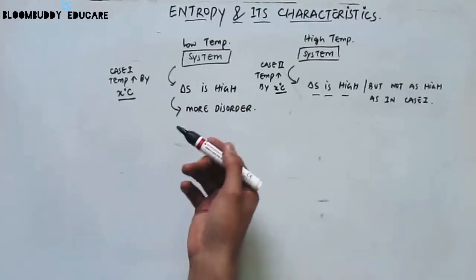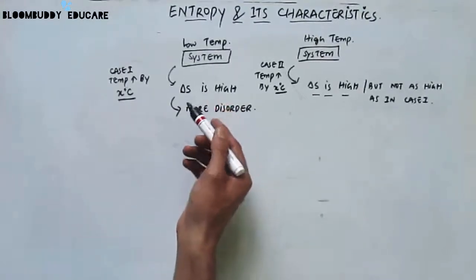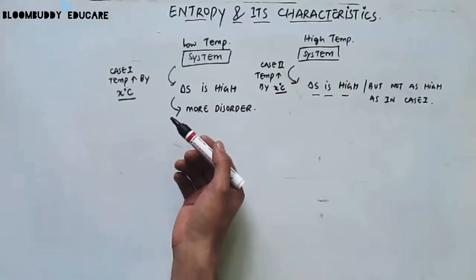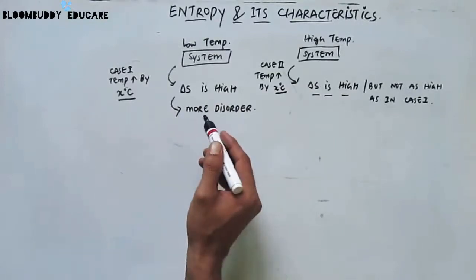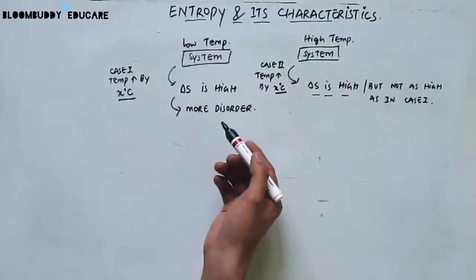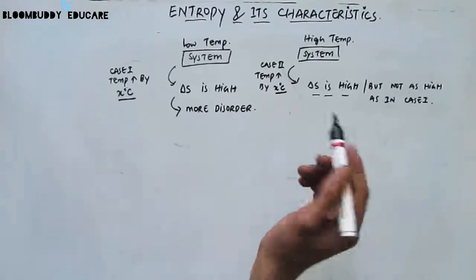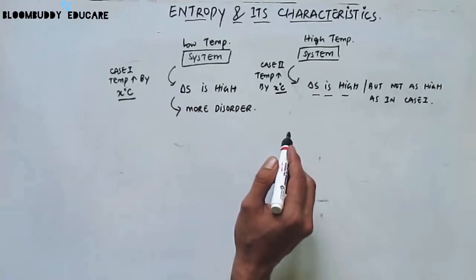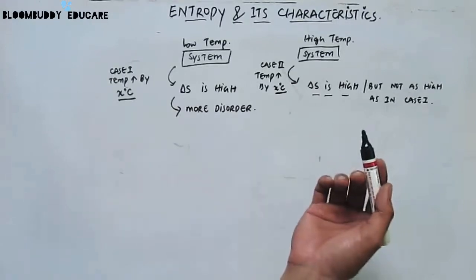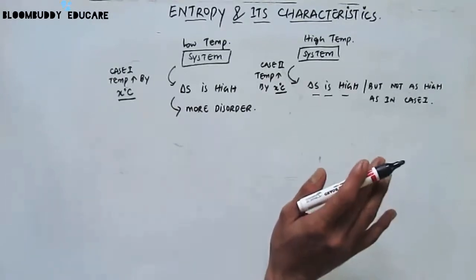That indirectly means that in a low temperature system, if you increase the temperature by X degrees Celsius, suddenly the entropy is going to be very high. Whereas in case of the system that's already at high temperature, if you increase the temperature by X degrees Celsius, the entropy is not going to change much because it's already at a higher value.